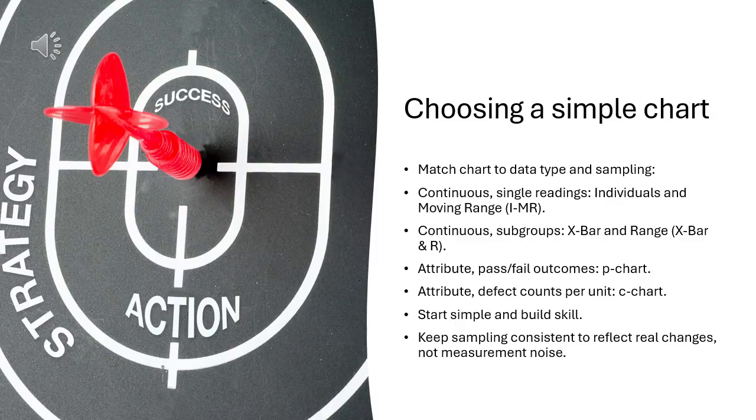Pick the chart that fits your data type and sample size. For continuous data with single readings, use an individuals and moving range chart. For continuous data with subgroups, use an X-bar and range chart. For attribute data with pass or fail outcomes, use a P-chart. For attribute data with defect counts per unit, use a C-chart. Start simple and build skill. Keep sampling consistent so the chart reflects real changes, not measurement noise.